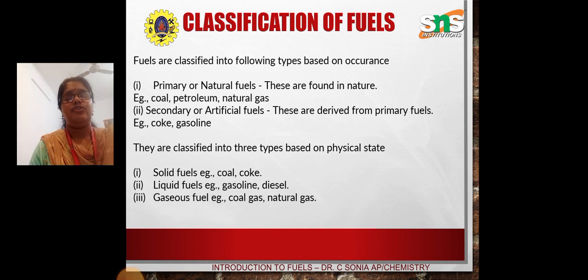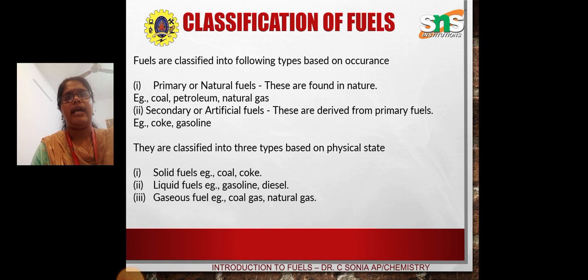Classification of fuels. Fuels are classified into the following types based on occurrence: primary or natural fuels, and secondary or artificial fuels. Primary fuels are found in nature, as we already saw: coal and petroleum present underneath the earth, and natural gas present above these.